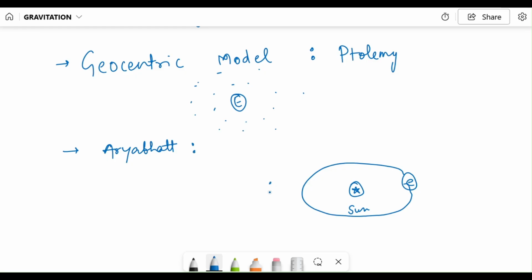So other planets are also revolving around the sun and the sun is at the center. So this model was known as the heliocentric model.